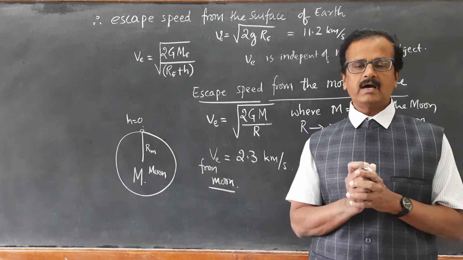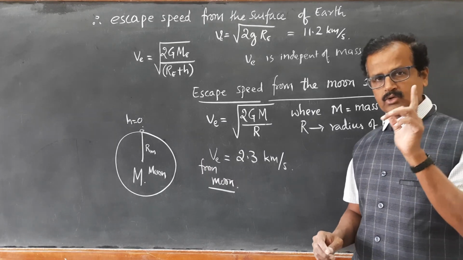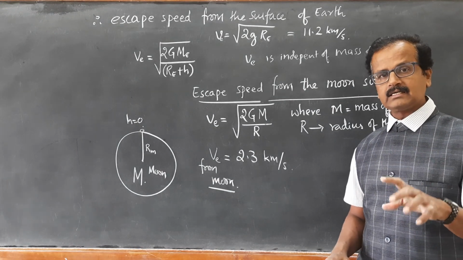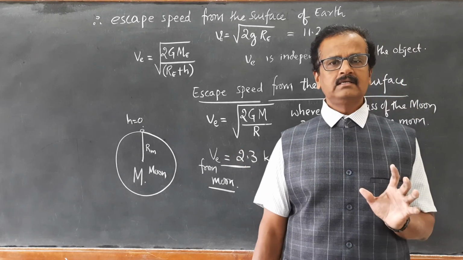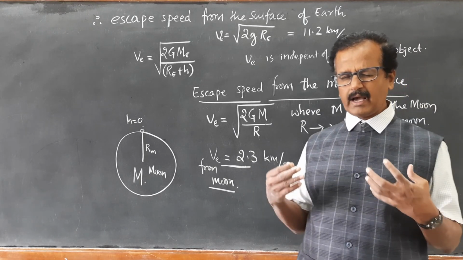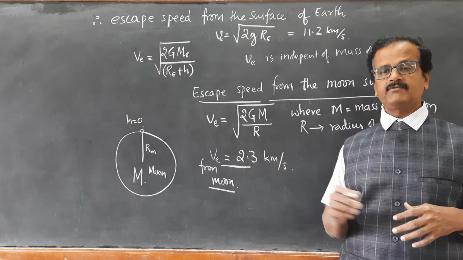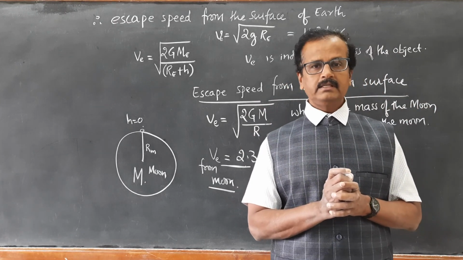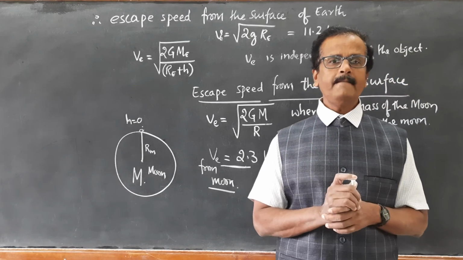So the moon doesn't have an atmosphere because of its low gravity, its low mass and small radius, which lead to a low escape speed. The speeds of the gases which are formed are greater than the escape speed of the moon, so they just escaped away from the gravity of the moon, and thus there is no atmosphere on the surface of the moon. This is the reason why there is no atmosphere on the moon surface.